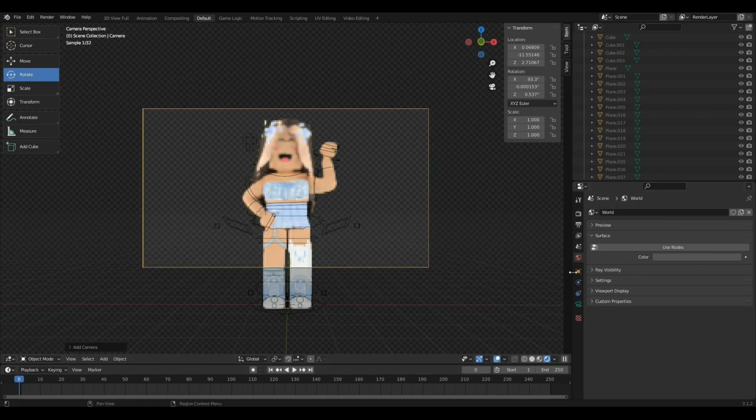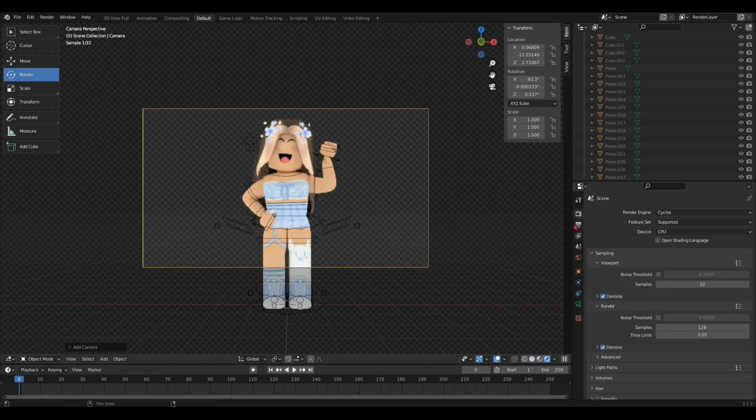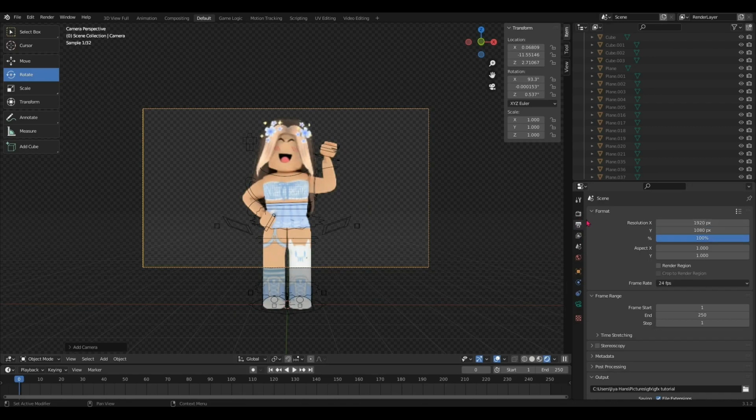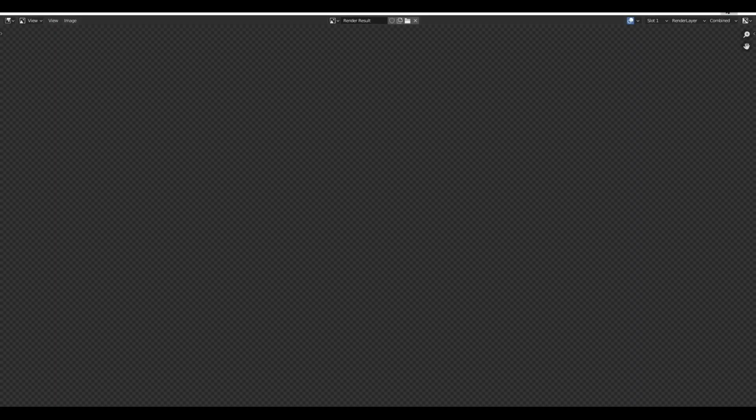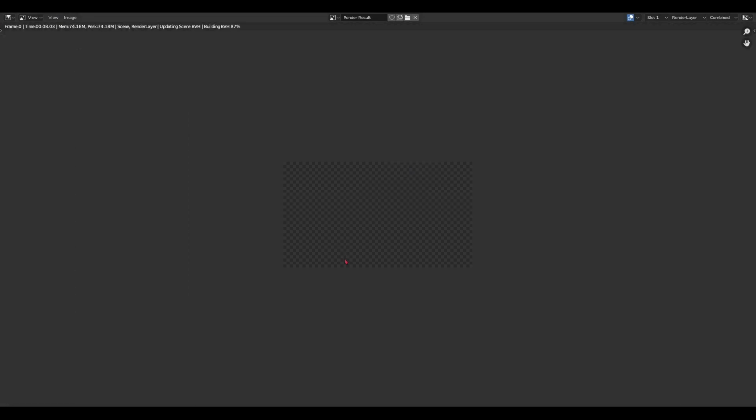Once you have done that, also if you go back here, if you are at the camera, you can actually select the camera size too. Like you see, but I just like it at 90, which is normal. And then once you've done that, render image, and you just now have to wait for it to render. So yeah, I will be back once it's rendered.